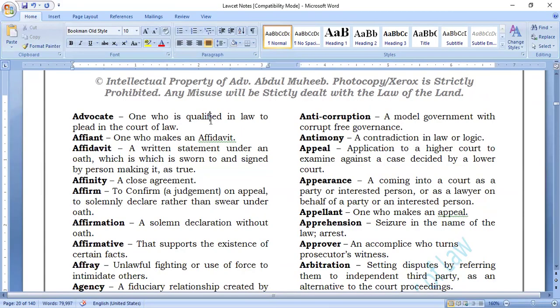Who is an advocate? One who is qualified in law to plead in the court of law. That is, a lawyer who has written the bar council exam and cleared the law exam, and he can plead in the court. He's called an advocate. Right? You all want to become a lawyer or advocate?